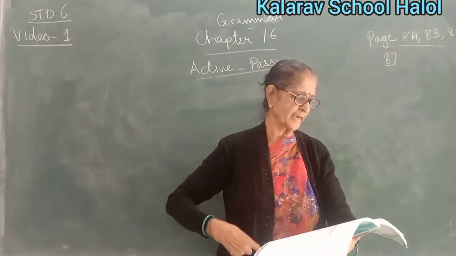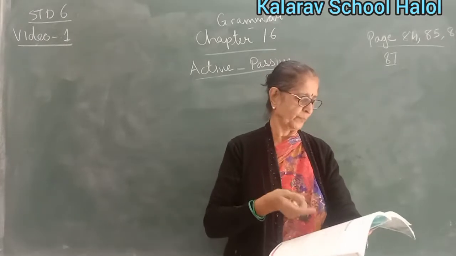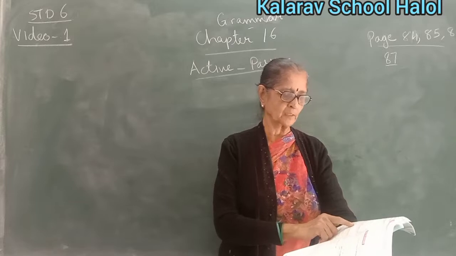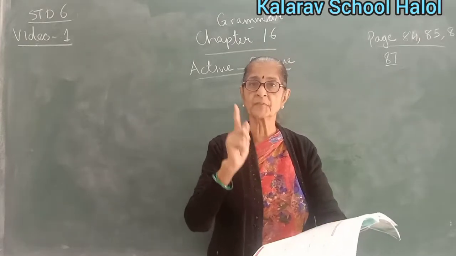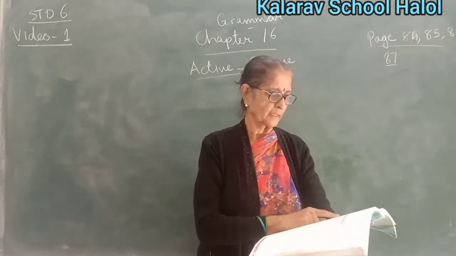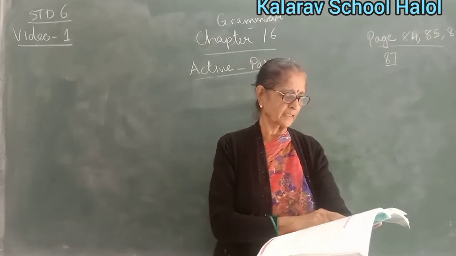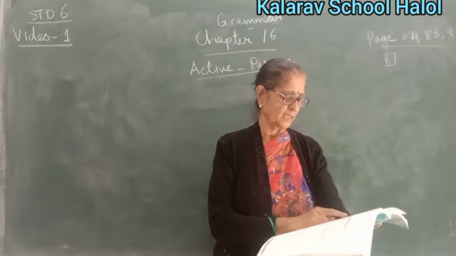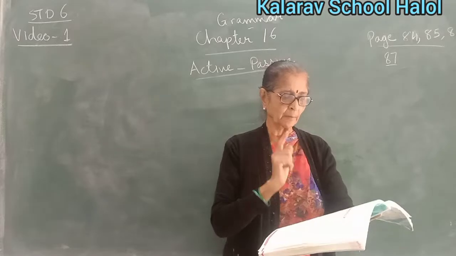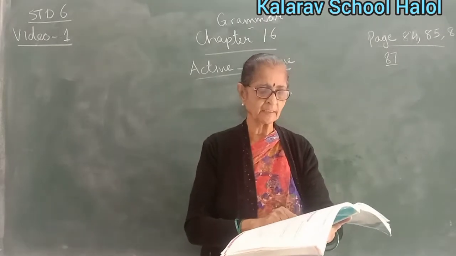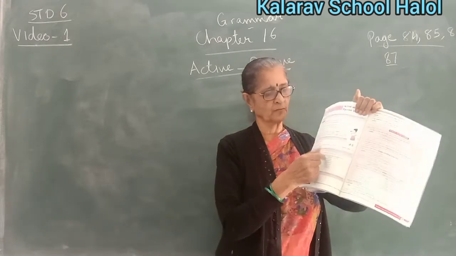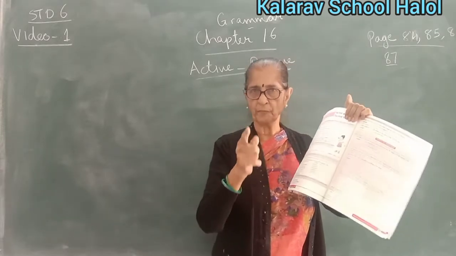Now, let us rewrite the sentences given above. A song was sung by Britney Spears. Here the song is the subject and is not the doer of the action. So this sentence is in the passive voice. Here the action rather than the doer is emphasized. Now, when the subject is not the doer of an action, but something is done to it, the sentence is said to be in the passive voice. Now here I have written the answers for you, so you will have to fill.